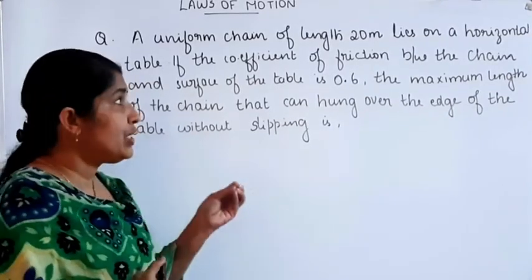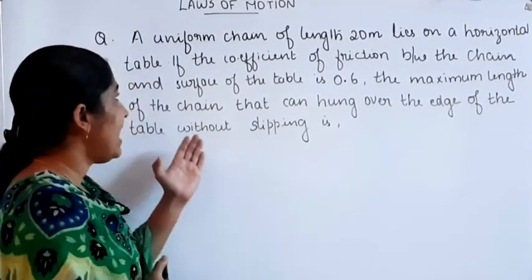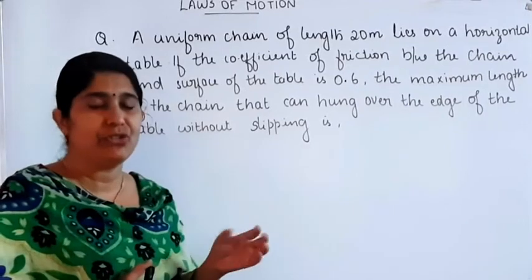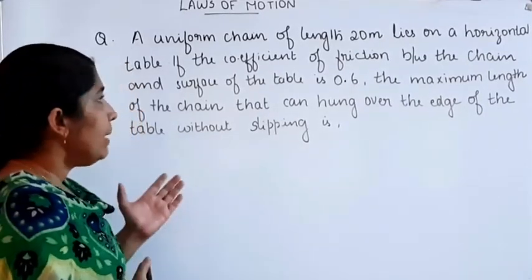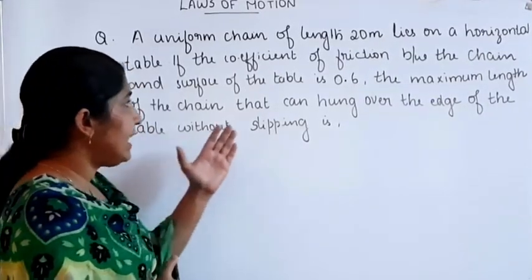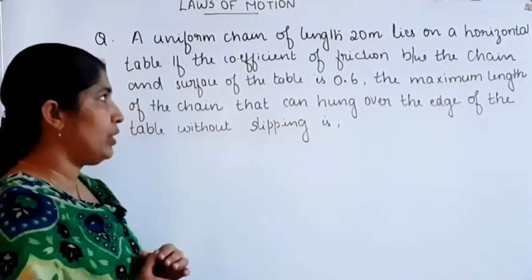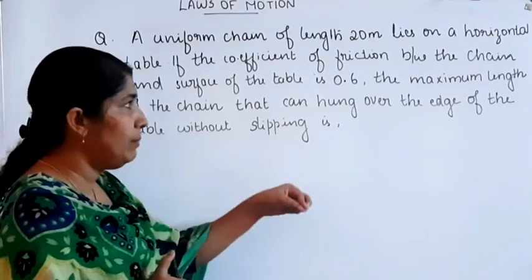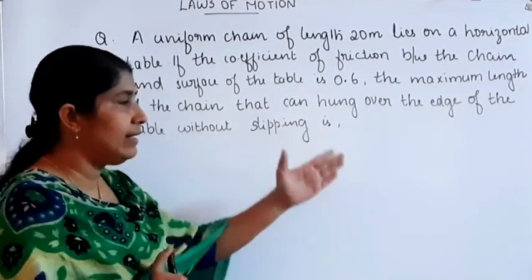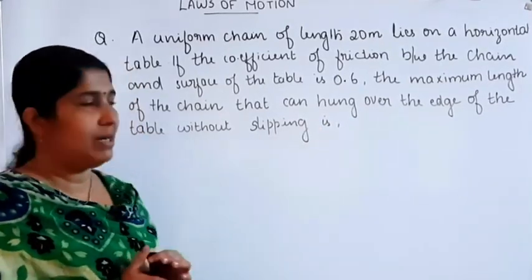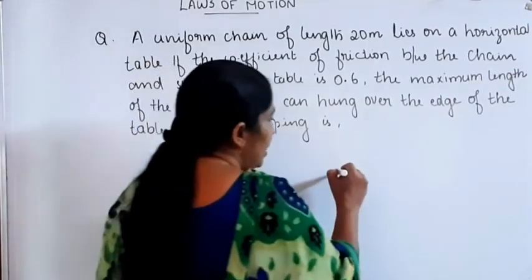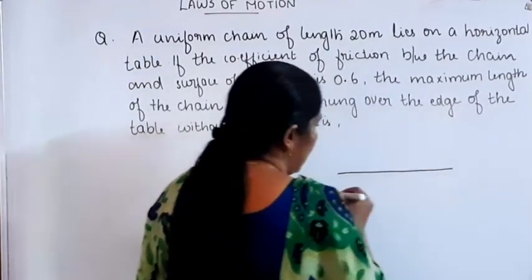The coefficient of friction between the chain and the surface of the table is given as 0.6. The maximum length of the chain that can hang over the edge of the table without slipping is what we want to find out. For this we can draw the diagram just like this.